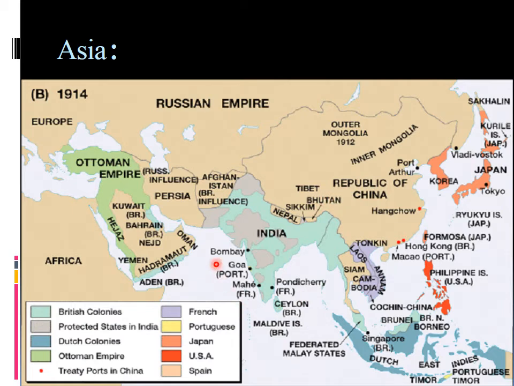At the same time, if they are selling more, they need more raw materials. For example, if you have a cotton textile mill, if you are selling cloths, what you need is cotton, the raw material. That way they are looking for colonies to not only sell their products in the markets, but also for raw materials for the production of the goods. That is why the European countries were fighting for the colonies. Britain, France, Germany, Spain, Portugal, all were fighting for their colonies to extract raw materials and to sell their products. This is the main reason for the First World War.